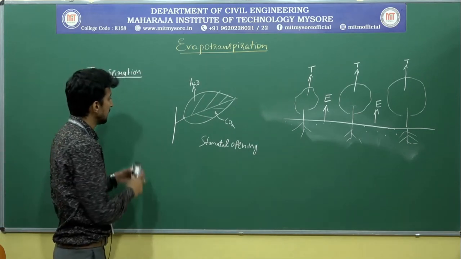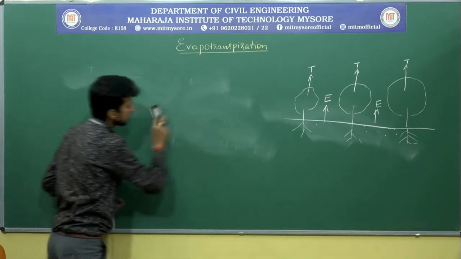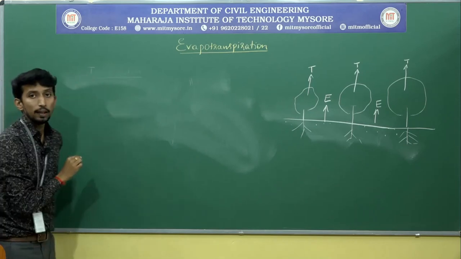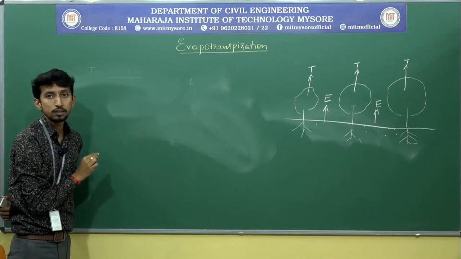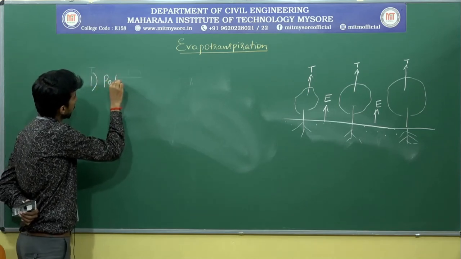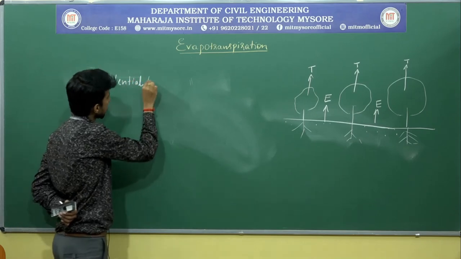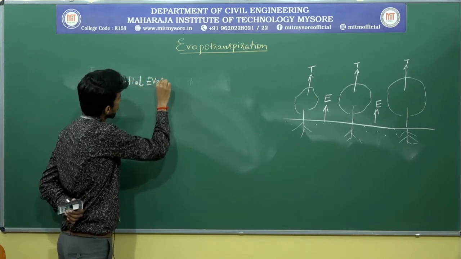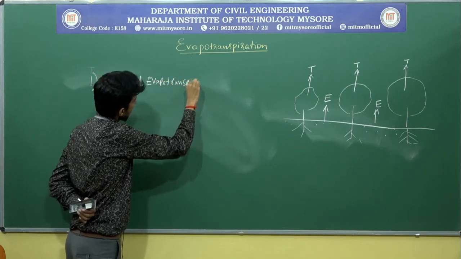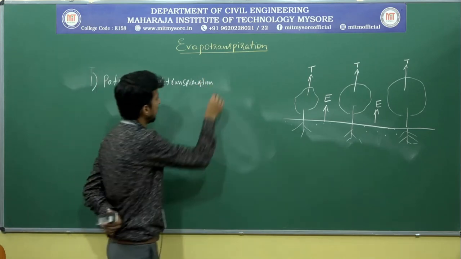In evapotranspiration, there are two types. One is potential evapotranspiration, called PET.